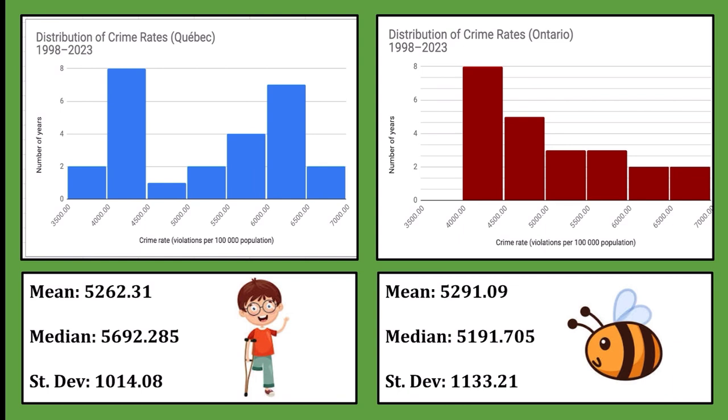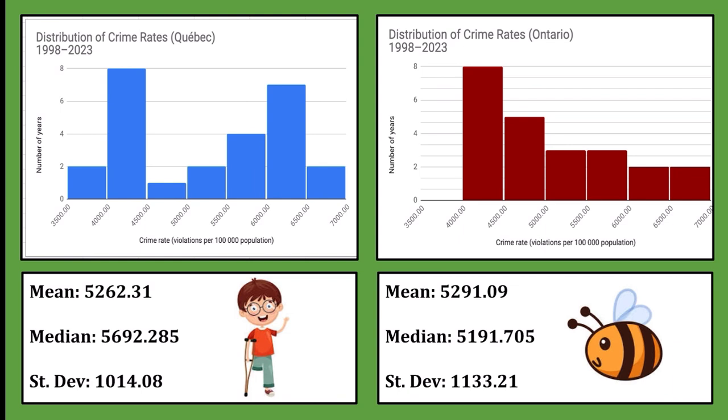So the mean from these graphs, Quebec's average crime rate was 5,262 and Ontario's was 5,291. And the median value of each of these, Quebec's is 5,692 and Ontario's is 5,192. When the median is higher than the average, as in Quebec, it shows that there's really low crime rates in the years pulling the average down. And when it's lower than the average, such as Ontario, it shows that there were some high crime rates pushing